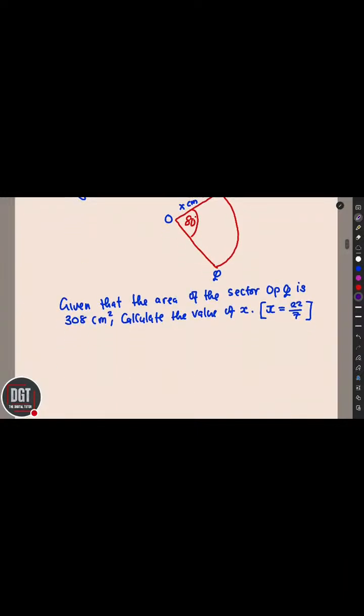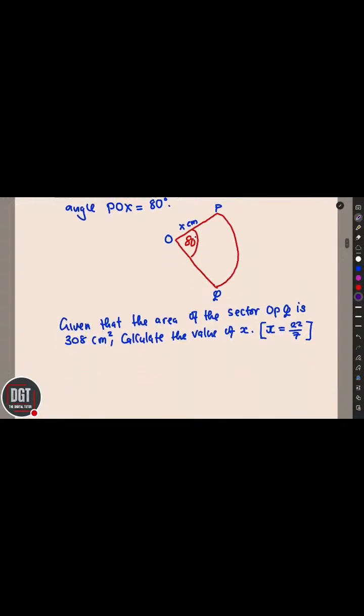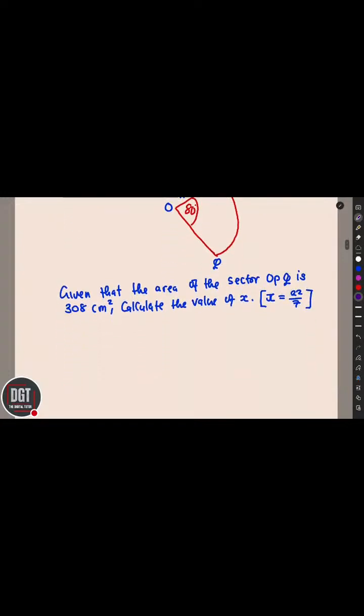So now calculate the x. So this time around we are calculating radius. The same formula, so long as you are given area, you are going to go with the same one. So in this case, area is equals to theta over 360 degree multiplied by pi r square. Radius is x. So area is 308 equal to theta is 80 divide 360 multiplied by pi. What is pi? 22 over 7 multiplied by what? Radius is x, so x square.